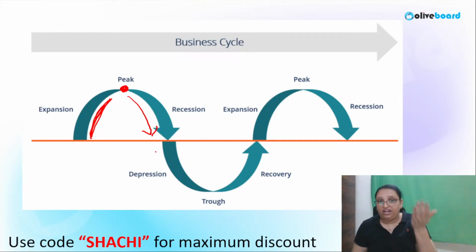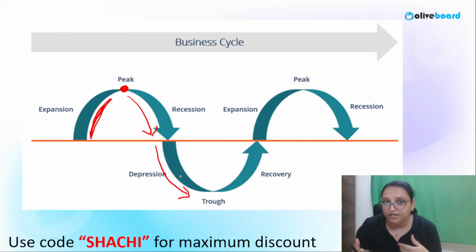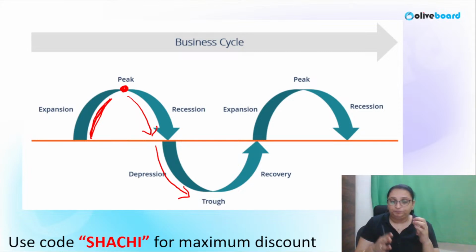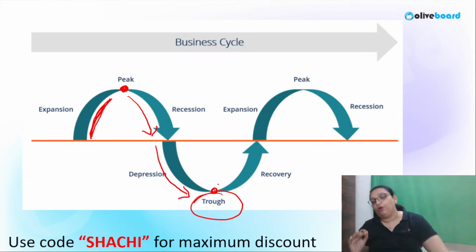Even after recession, the economy goes through deep depression, which means the economy is suffering a very large amount of unemployment, poverty, low GDP, and low per capita income. Then the country reaches its trough point, the bottom or lowest point of any business cycle.